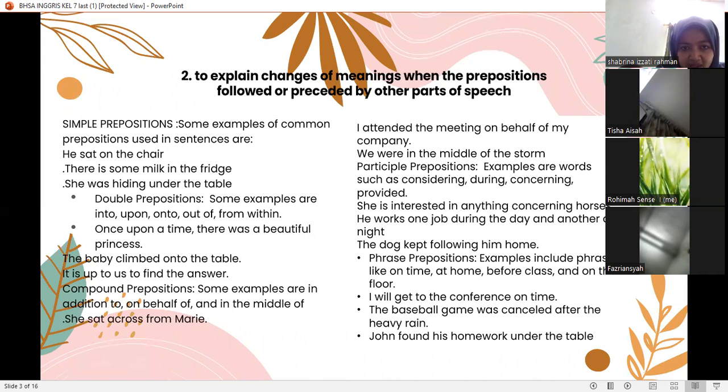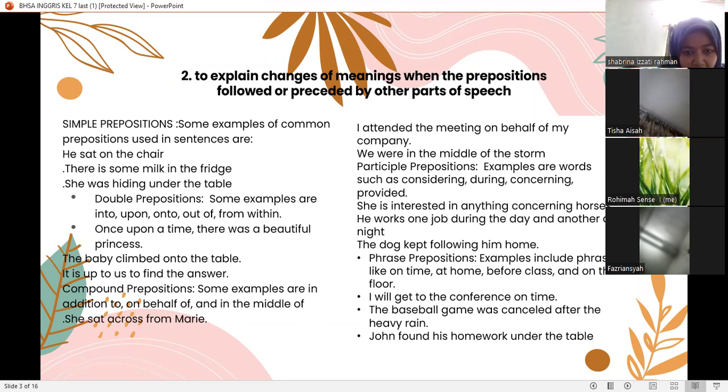Number 2, to explain change of meaning when the preposition is followed or preceded by other parts of speech. Simple preposition, some examples of common prepositions used in a sentence are: He sat on the chair. There is some milk in the fridge. She was hiding under the table.